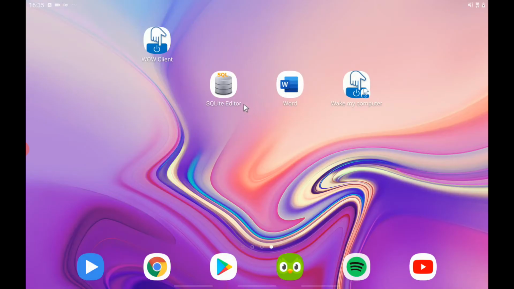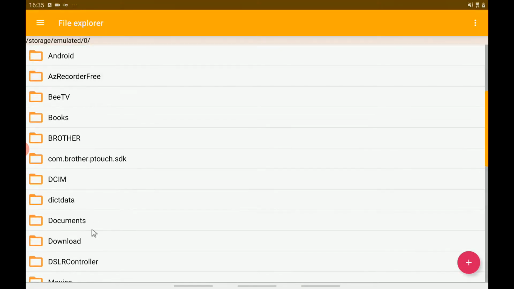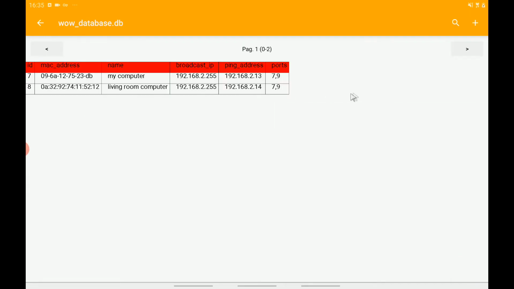Let's browse the database using SQLite editor. Let's go to the Download folder. This is the database. Here we can see that we have 2 PCs and we also have 2 users. This is the password and it's encrypted, so you can just randomly enter it.